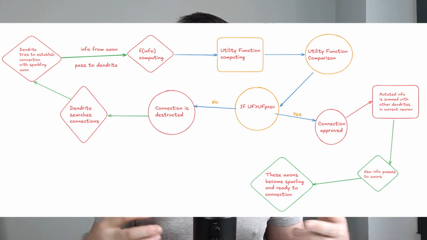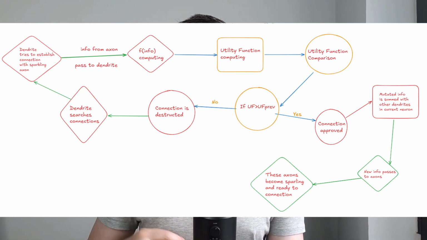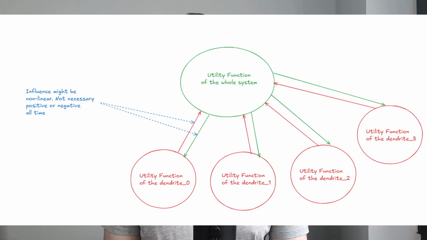In our example, the function is simple and without dynamic effects like in the real neurons. Utility function is computed. If it grows, connection is established, else abrupted. Now, internal utility function of the dendrite is equal to the system one. But in general, it's not true. Functions are different, but for working effective systems, internal utility function depends on external, and external depends on positive and negative situations that happens after internal changes. It's important. The next time period cycle is repeating, assuming changes that happened to the last period.